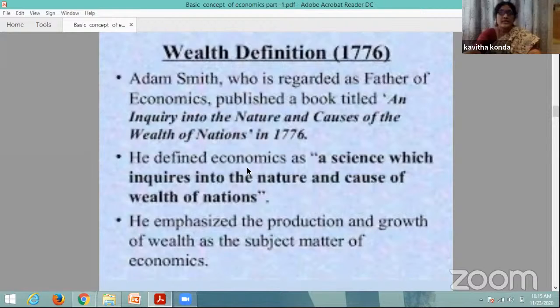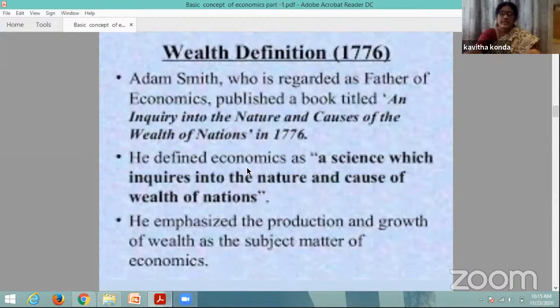So in his book, he defined economics as the science which inquires into the nature and causes of the wealth of nations. He emphasized wealth as the subject matter of economics, which emphasizes production and growth. According to him, wealth creates wealth, meaning physical wealth.